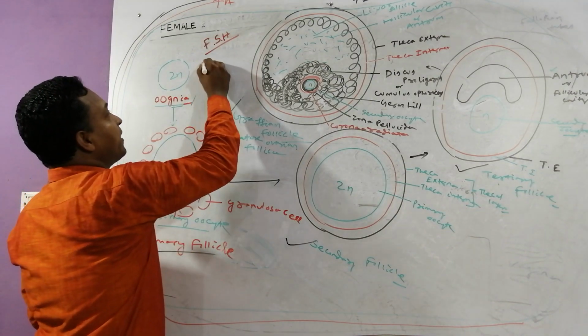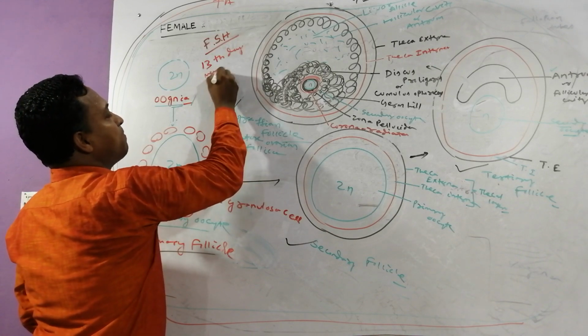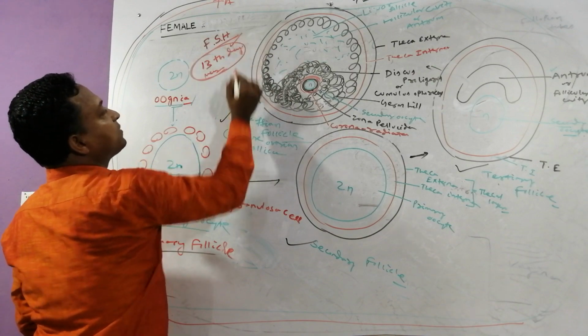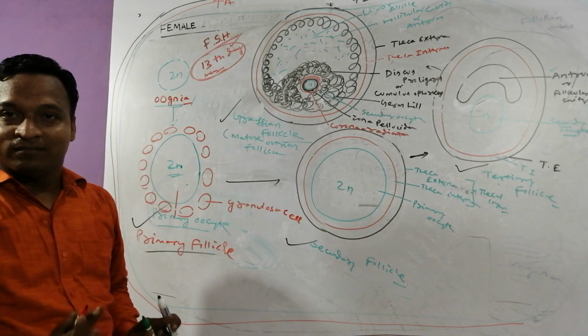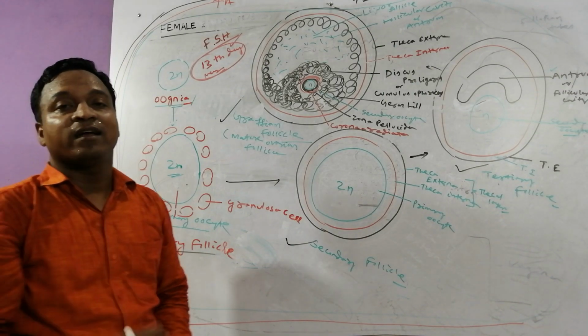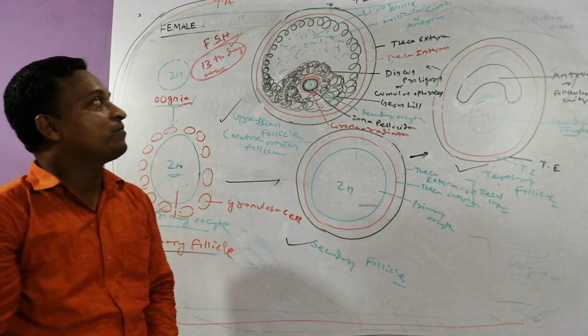Yes, try to focus your mind towards the 13th day of the menstruation cycle. This Graafian follicle is formed towards the end of the 13th day of which cycle? Menstruation cycle. Clear? 100%. These are the basic structures. Okay, and in this context, you can find one important question: the structure of the Graafian follicle.